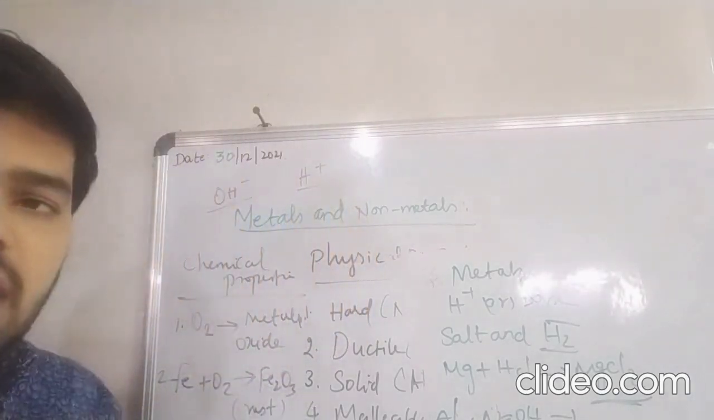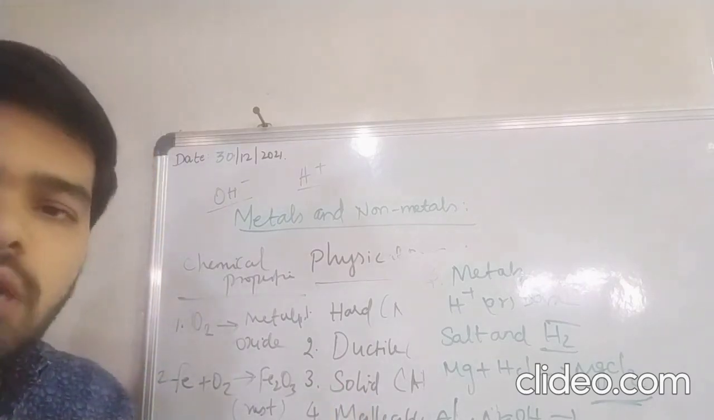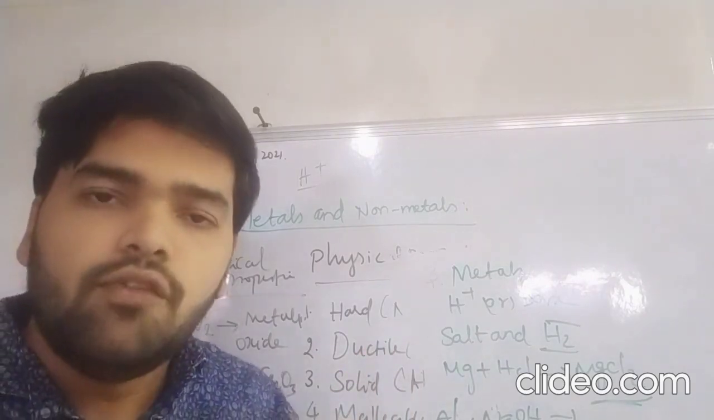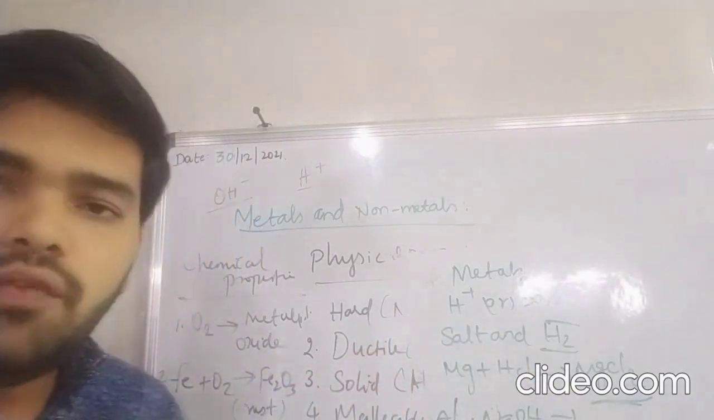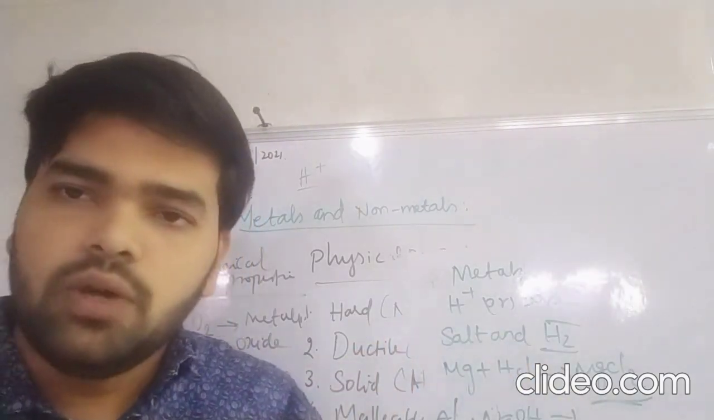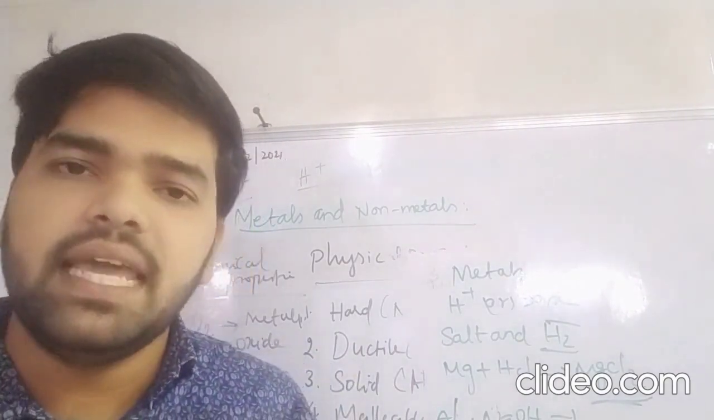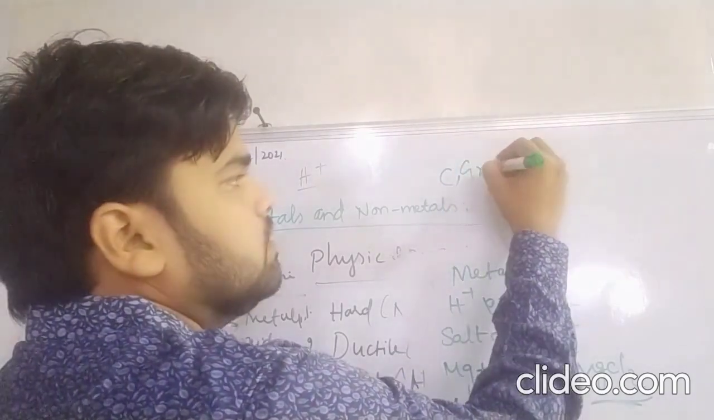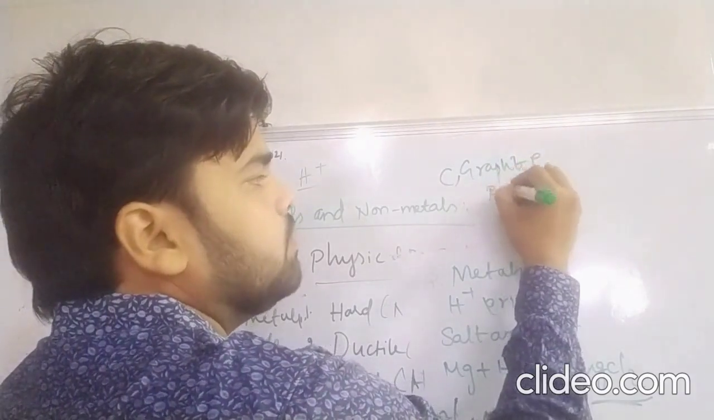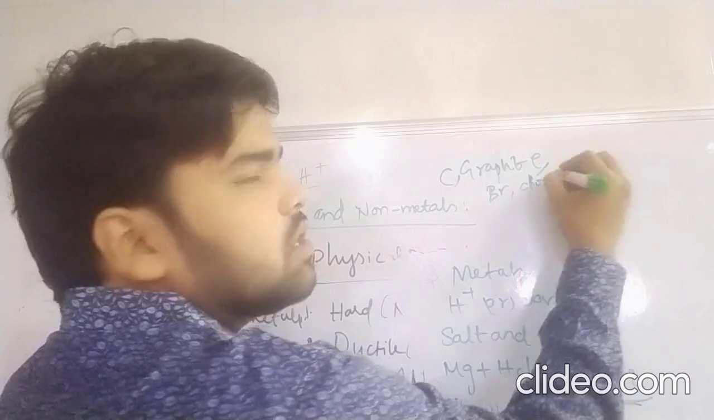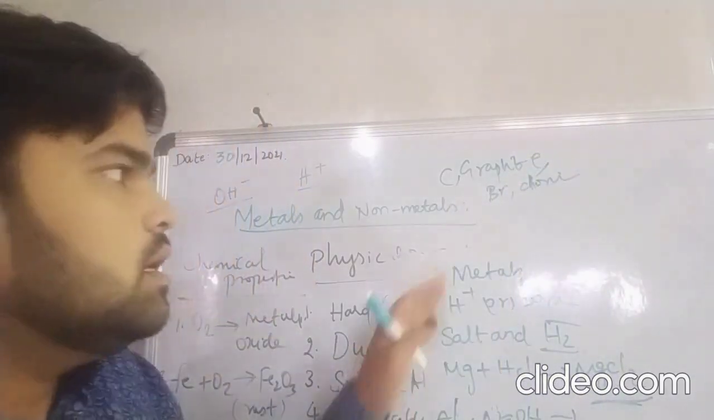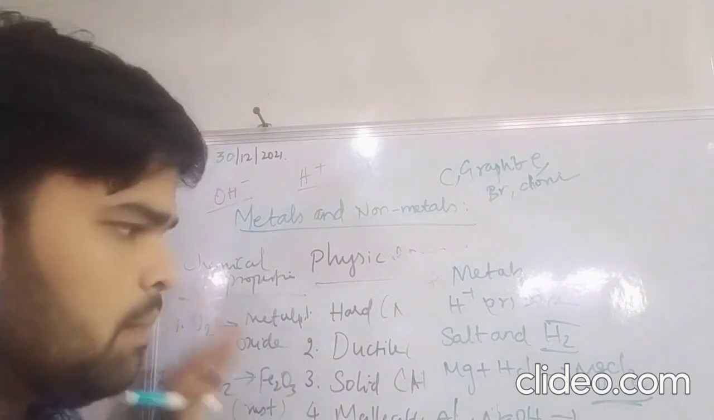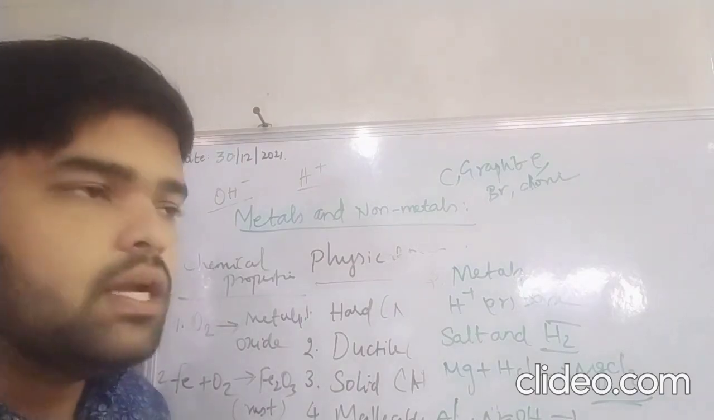These are all the chemical properties of metals. And what about the non-metals? Non-metals have properties directly opposite to metals. For example, metals are good conductors of heat and electricity, right? But non-metals are poor conductors of heat and electricity, but the exceptional case is graphite. For example, carbon, graphite, boron, chlorine, these all come under the non-metal list. And iron, magnesium, sodium and so on come under the metal list.